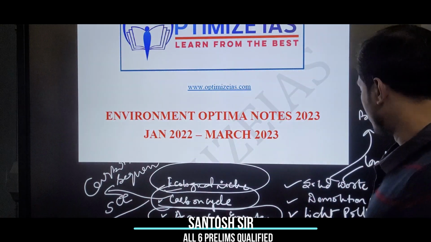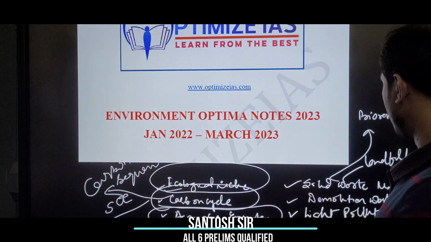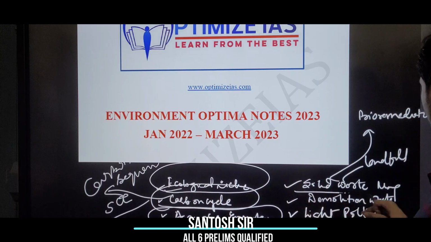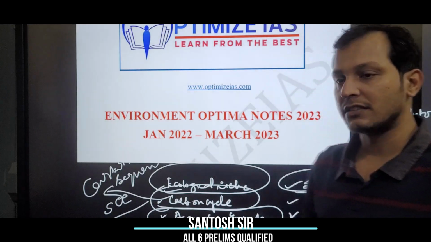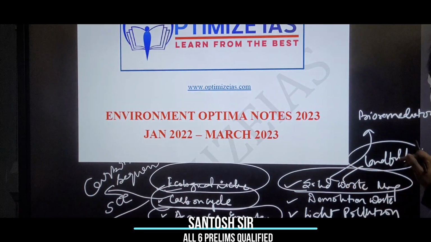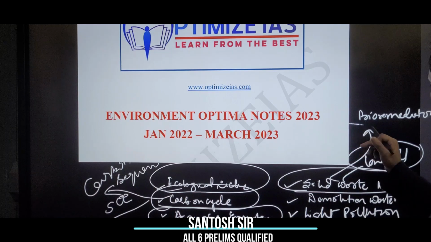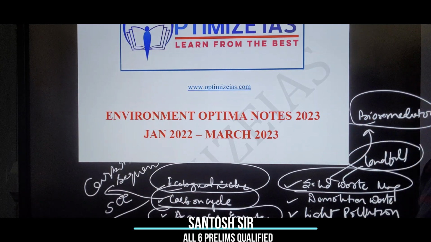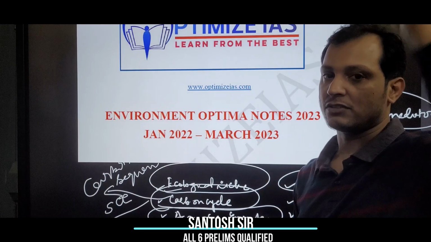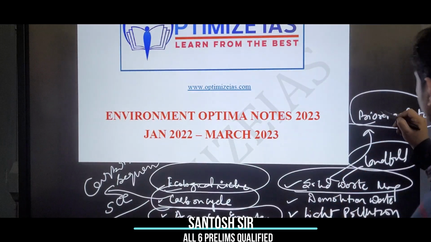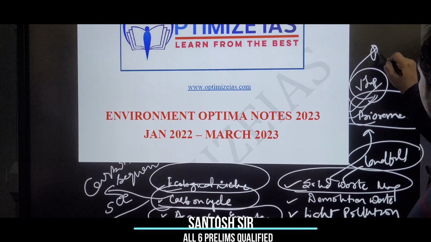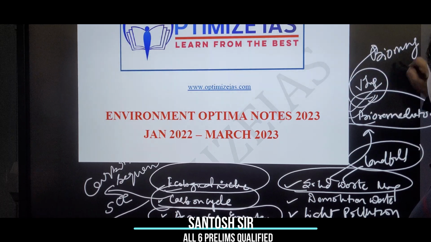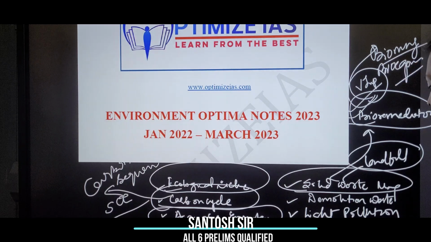Guys, next you need to prepare the topic of pollution. In the topic of pollution, you need to focus more on solid waste management this year. Solid waste you need to prepare, and in solid waste, the concept of landfills and how to tackle landfills. One of the ways is bioremediation. UPSC has already asked some questions in the past, and this year I am hoping one question to come from bioremediation. Here you need to prepare a topic called biomining and biocapping. Please prepare this topic very well.